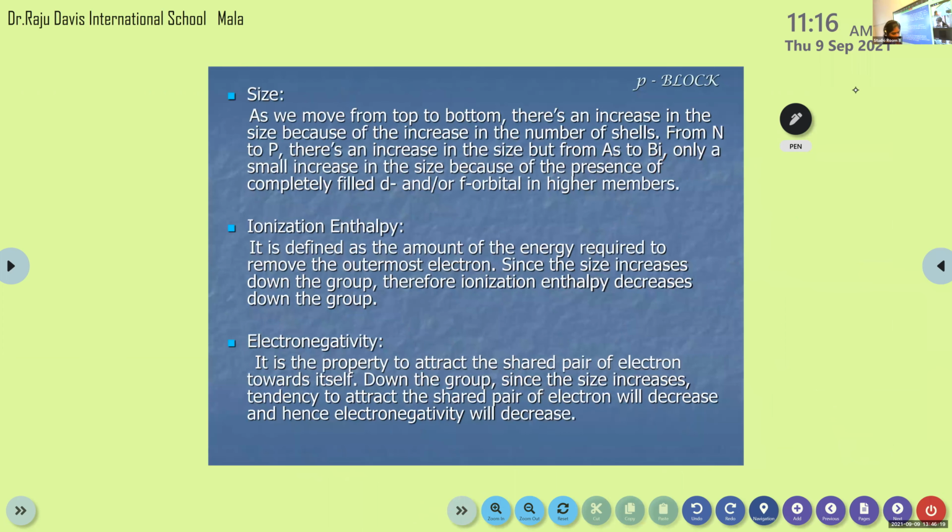Next one, we are moving to the properties. Electronic configuration that we already discussed, that is ns2 np6. S orbital is completely filled, p orbital half filled. That's why they are extra stable. Then in the case of size, no need to learn the entire thing.